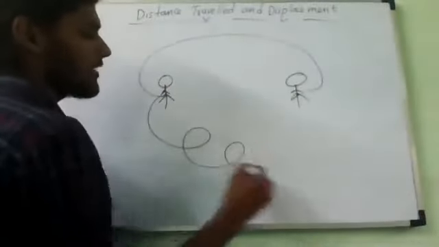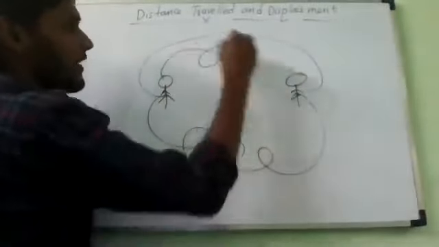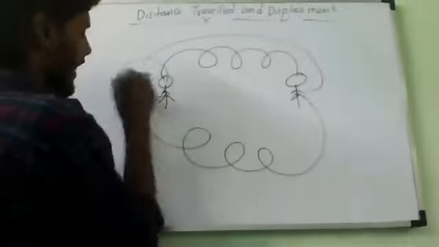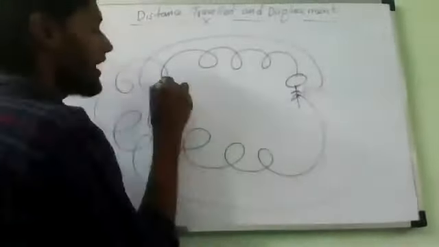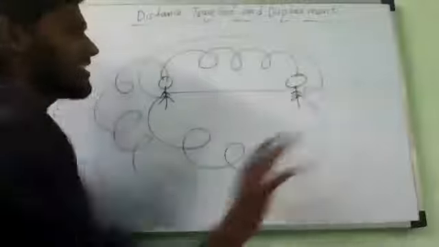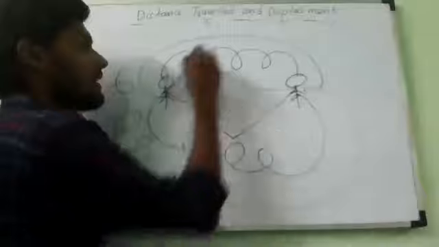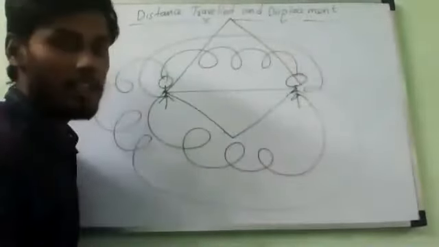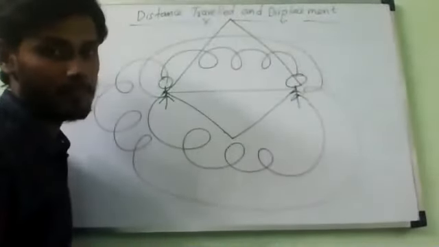Next, he will rotate like this and go. Next, like this, he will go. Now, directly he will go. Which is the shortest distance? Everything is distance only. Now, which is the shortest distance?